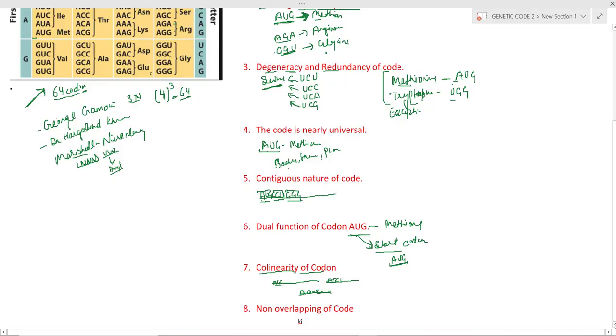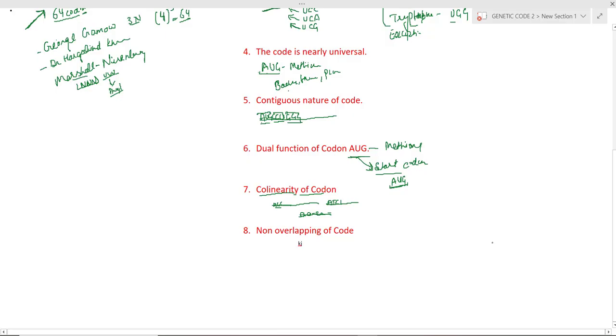Next and the last one is the non-overlapping of code. Code is always read in triplet form. Suppose this is our mRNA and the sequence is A, U, G, C, C, G, A, G, U, C. We read them, or tRNA reads them, in triplet form. Not like this. We can't take it in an overlapping manner. Codons can't be read in an overlapping manner. They are read as triplets only. So this is the non-overlapping nature of the code.